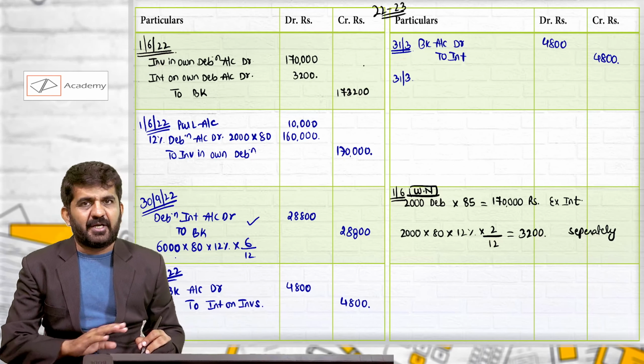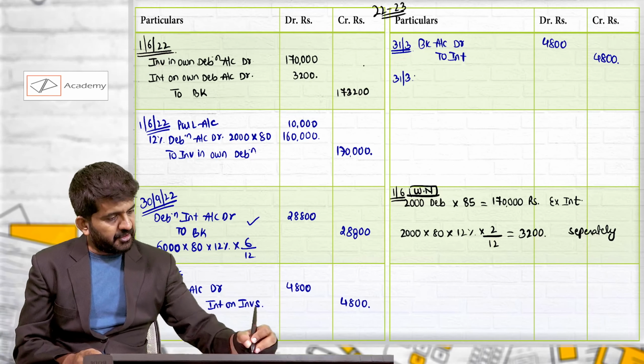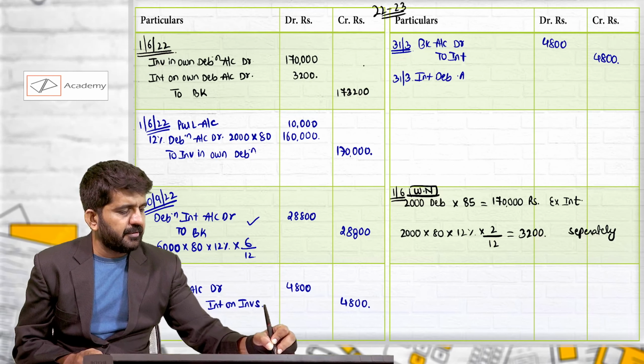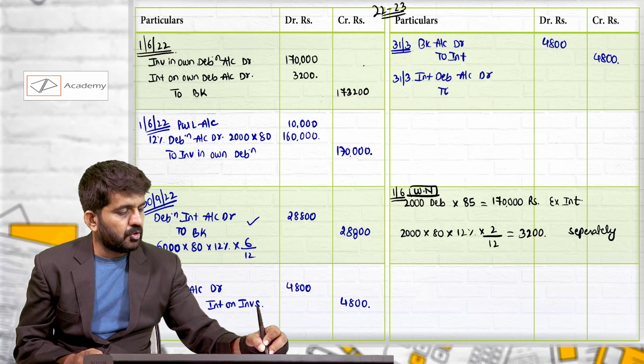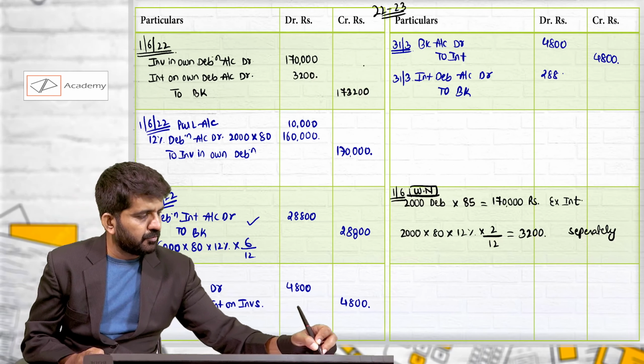Now nothing is happening. There are no debentures which are cancelled, and so the interest will remain the same. Debenture interest account debit to bank. Debenture interest will always be closed in PNL account.